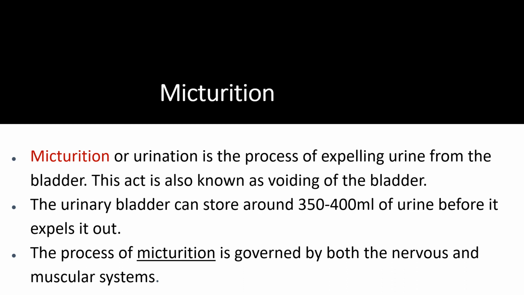And we need to understand one term called micturition. Micturition is also called urination. It is the process of expelling urine from the bladder, also called voiding of the bladder. Usually our bladder can store around 350 to 400 ml of urine before it expels it out. And this process of micturition or urination is under the control of the nervous and muscular systems.